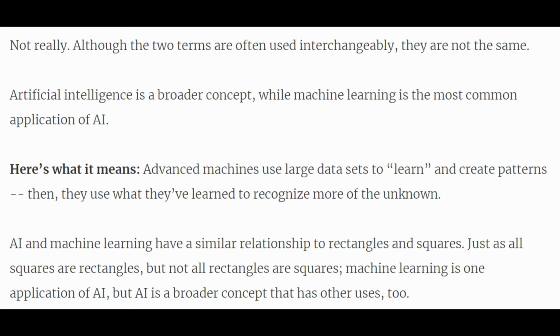Here's what it means. Advanced machines use large data sets to learn and create patterns. Then, they use what they've learned to recognize more of the unknown. AI and machine learning have a similar relationship to rectangles and squares. Just as all squares are rectangles, but not all rectangles are squares. Machine learning is one application of AI, but AI is a broader concept that has other uses, too.